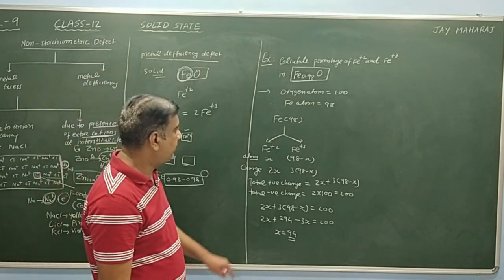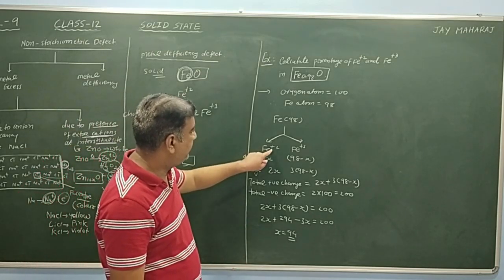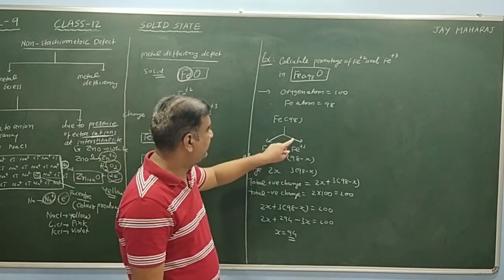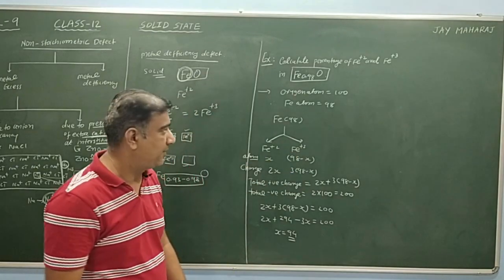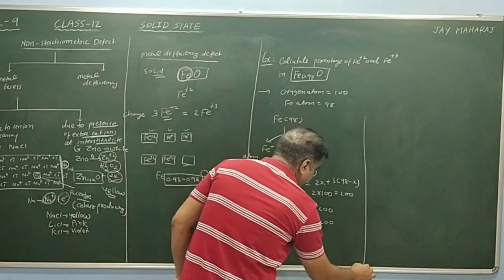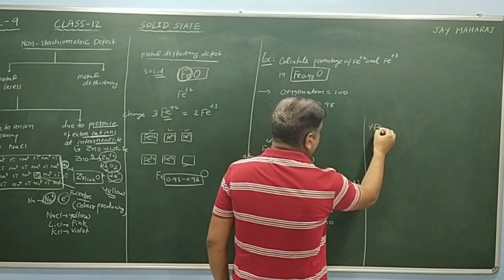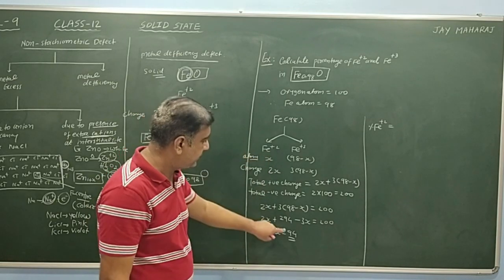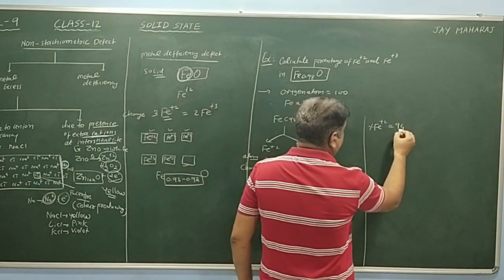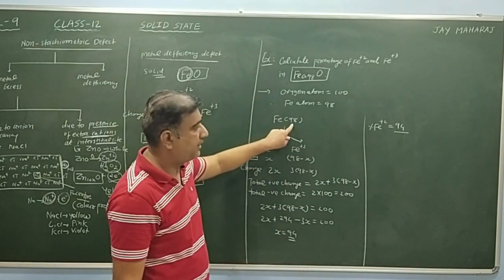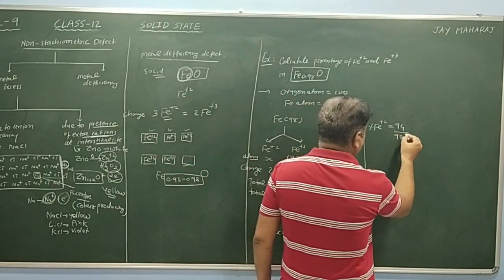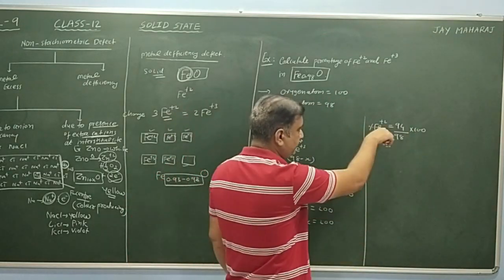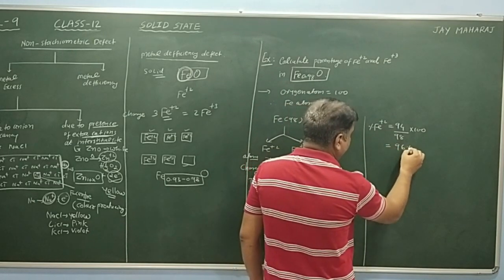That means Fe+2 ions are 94 and the remaining 4 are Fe+3. The percentage of Fe+2 is 94 out of 98 total Fe atoms, so 94 divided by 98 into 100, approximately 96%.